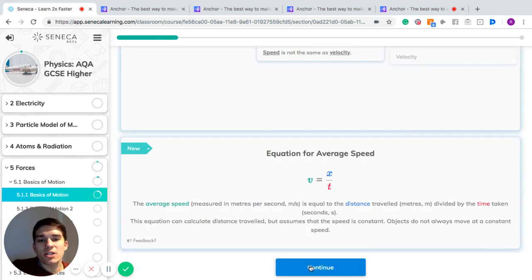So the equation for average speed: the average speed, measured in meters per second, is equal to the distance travelled in meters divided by the time taken in seconds. The equation can be used to calculate distance travelled, but assumes that the speed is constant. Objects don't always have a constant speed, obviously, but we can use this if we assume that it does to work out how far something's travelled.